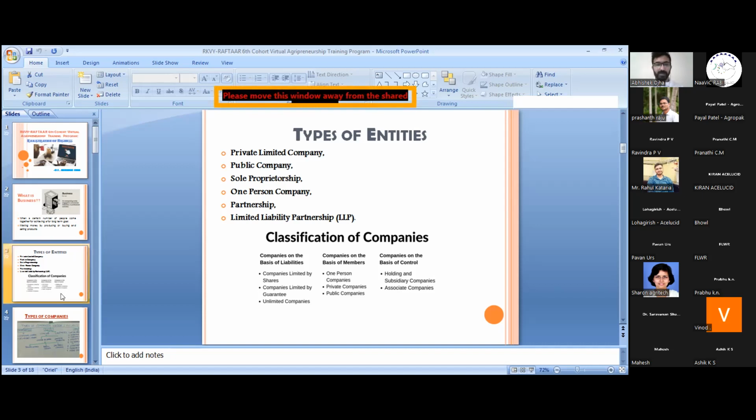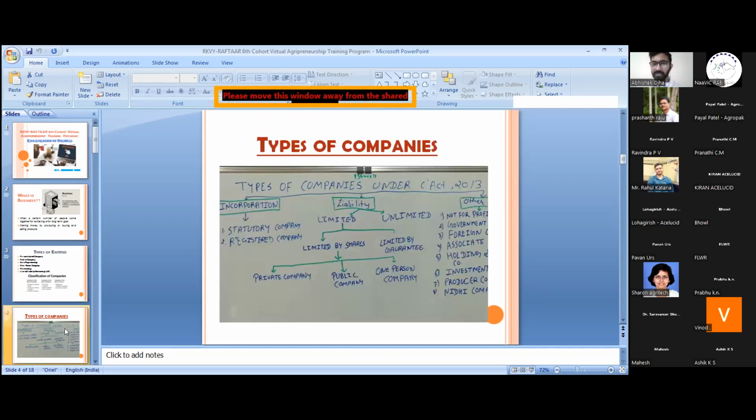cool. There are various examples, and there are various forms of the company which are specified in the Companies Act 2013. So here is a very good example which is specified.